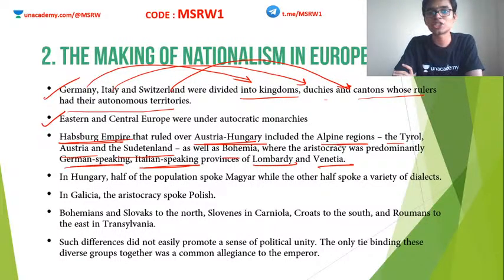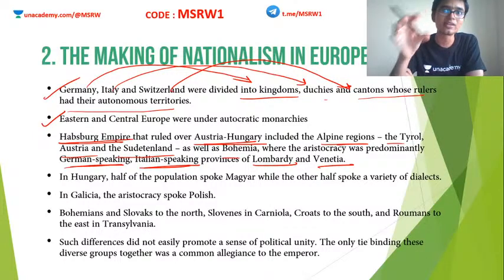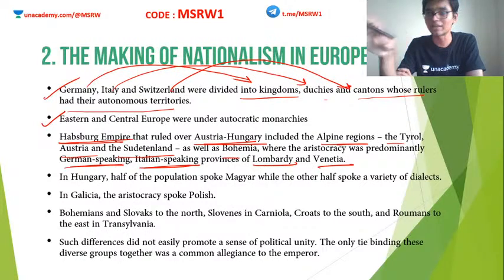So what is the issue here? One single empire has people of different languages, people of different ethnicities, etc.